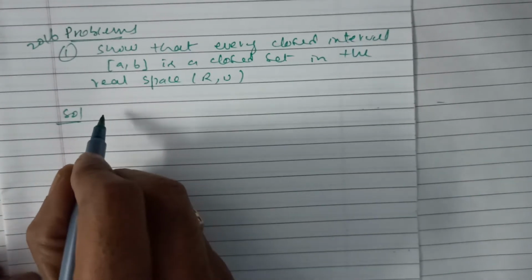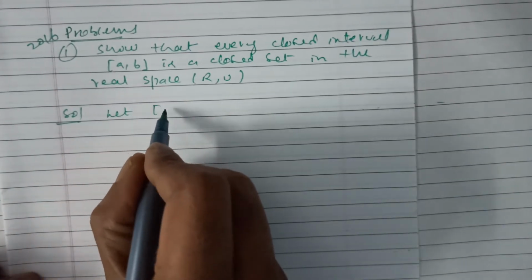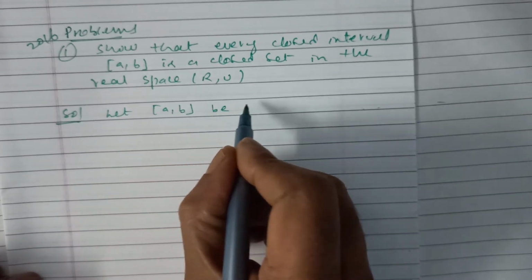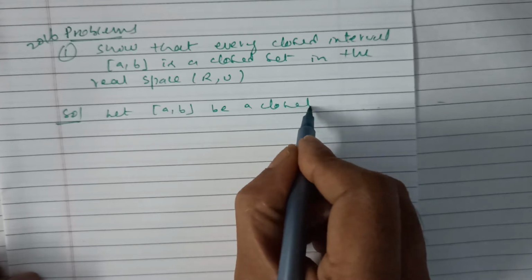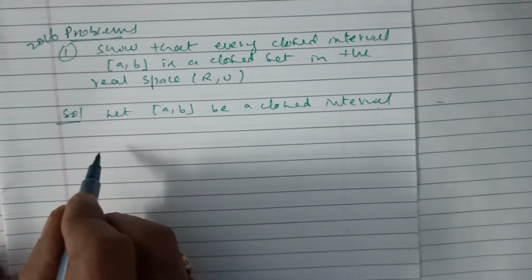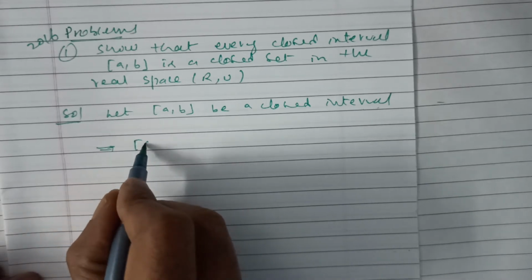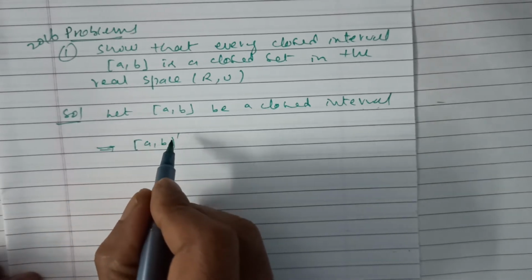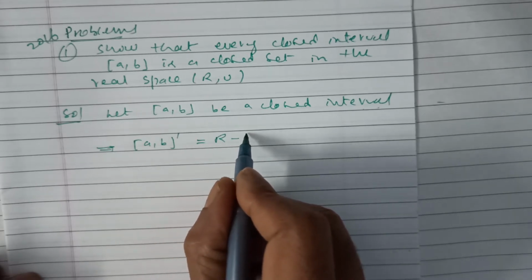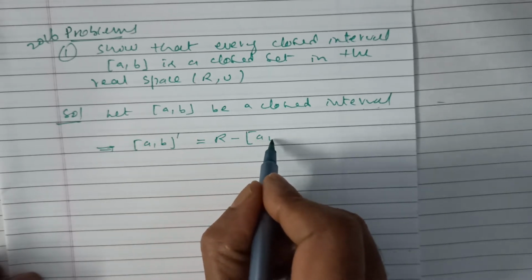Solution. Let the closed interval [a, b] be a closed interval. The complement of the closed interval [a, b] is equal to R minus [a, b].